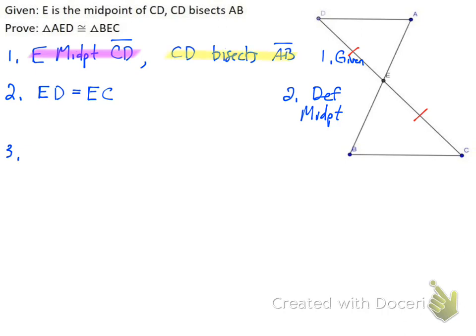Next thing down, CD bisects AB. So again, we just have to remember that this is what's being bisected. AB is a segment, and so that means that segment is going to be cut into equal segments. If AB is being cut in half, AB is this line right here, the two segments that make up AB are going to be equal to each other. And so AE is equal to BE. Again, that's going to be definition of a segment bisector.